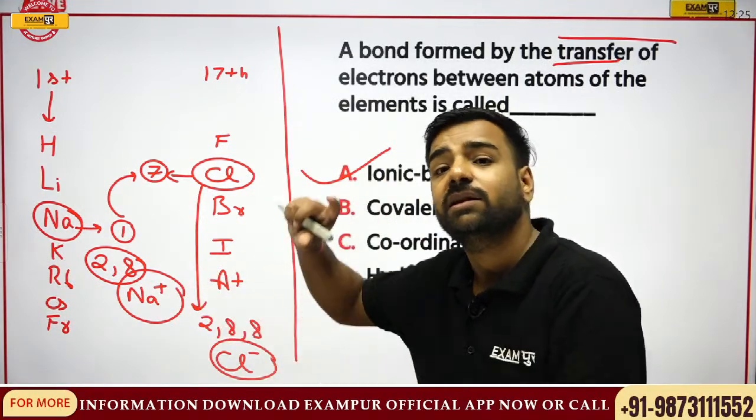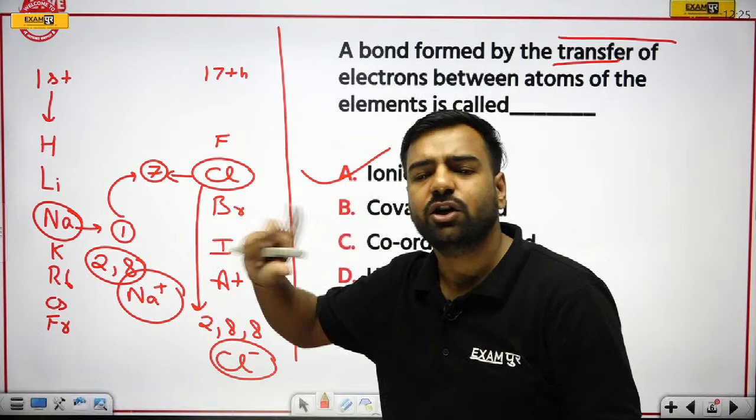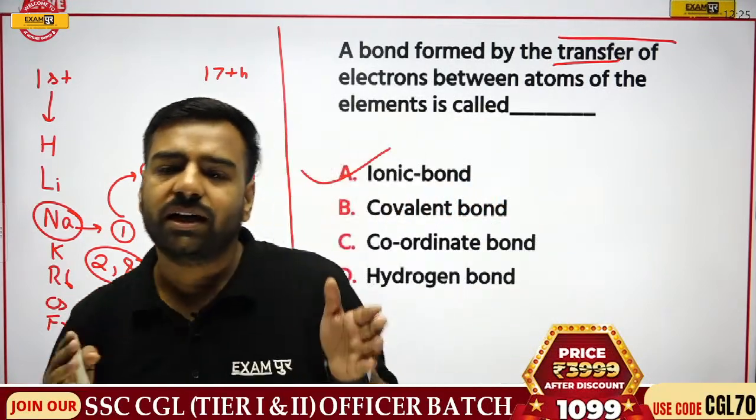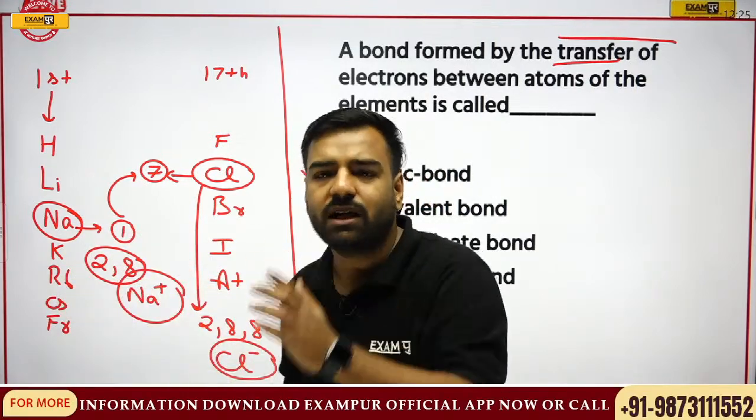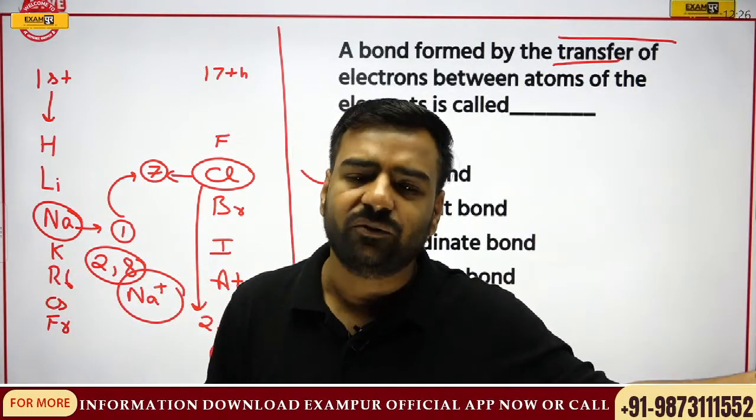2, 8, 8 configuration. That is, in the outermost shell, either 8 or 2, octet or duet, should be complete. So here, Ganesh will do what? He has the excess amount. He'll give it to Surya and say, okay, you can have your car. Next time when I face the issue, you can give me.